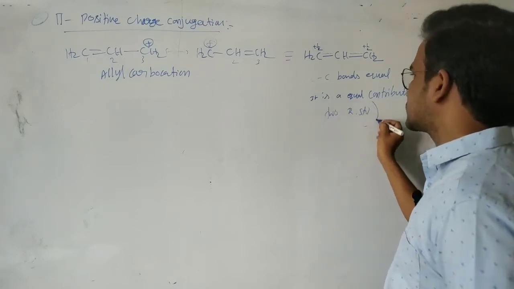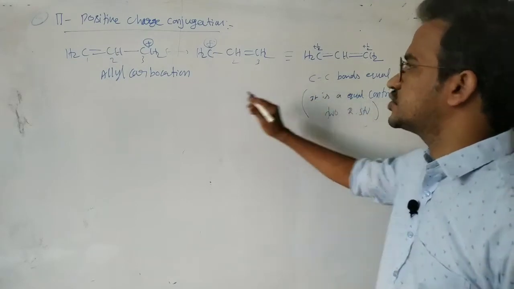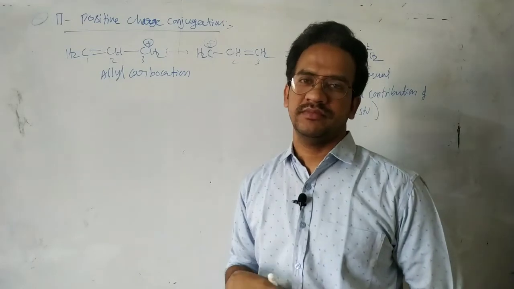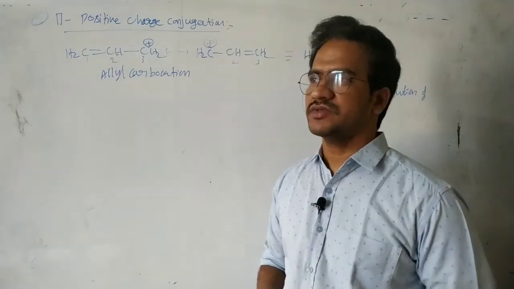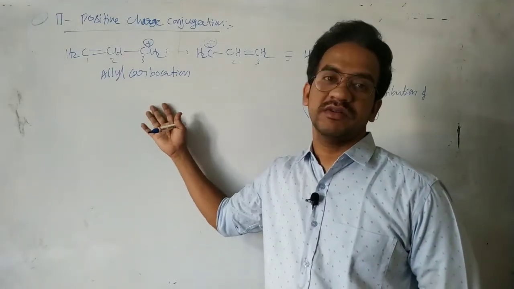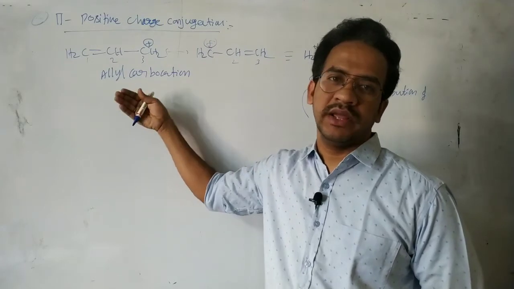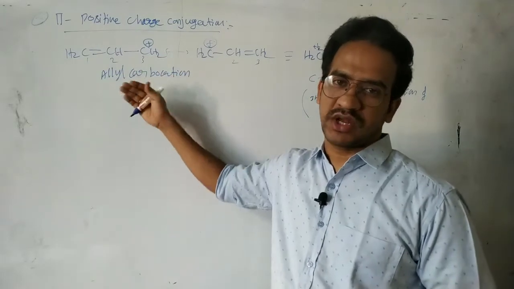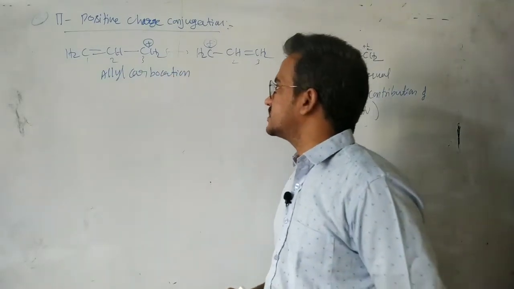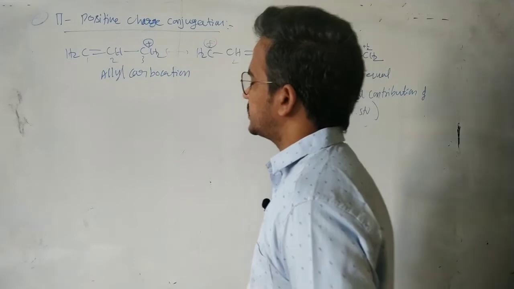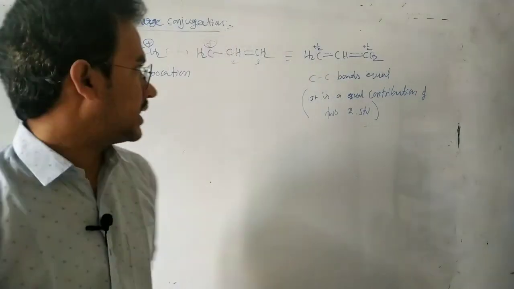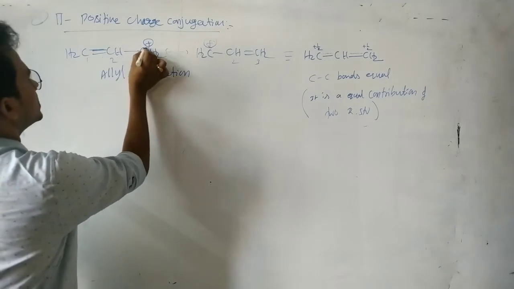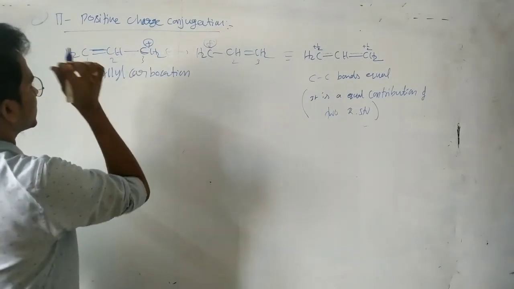These two resonant structures are equally stable. They have the same energy. That's why the resonant structures which have the same energy contribute equally to the resonance hybrid. This resonance hybrid is a combination of these two structures. That's it. This is allyl carbocation. So generally in this case we write like this: CH2 plus, CH2 plus.